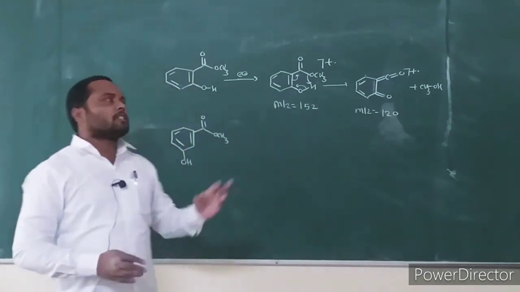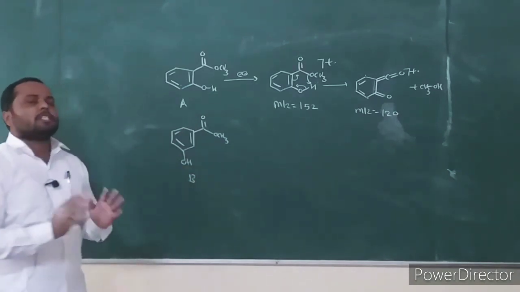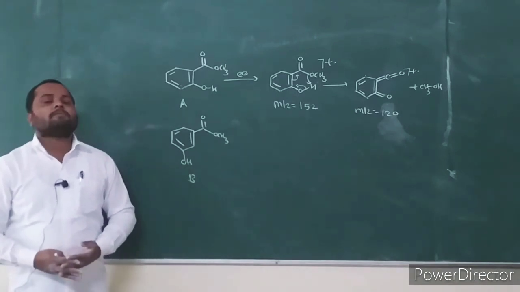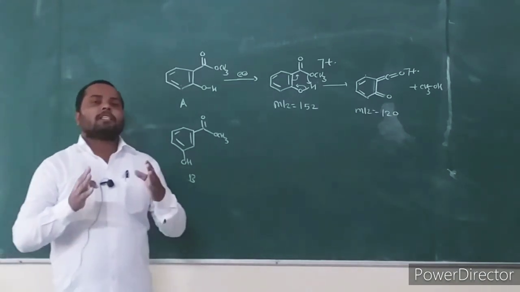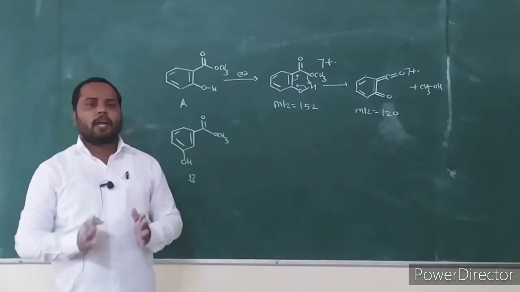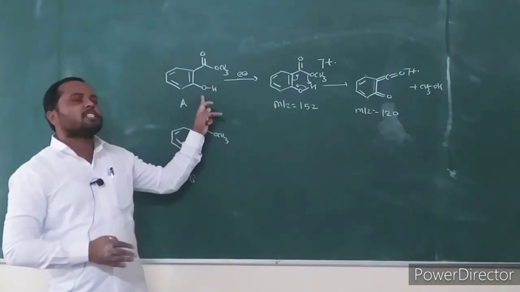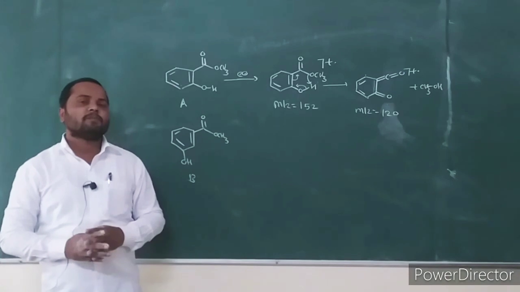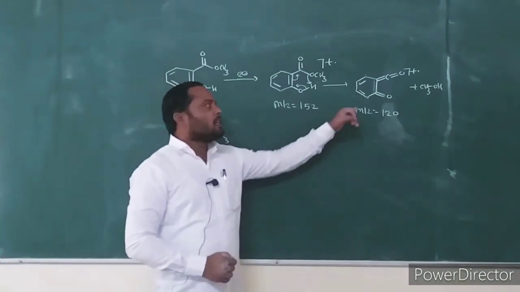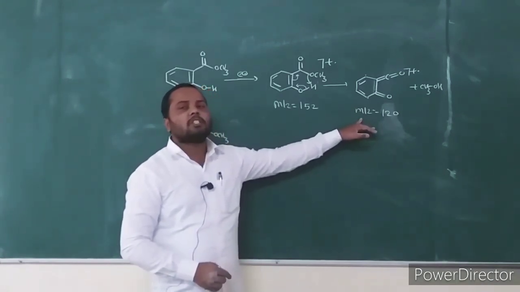Consider it is compound A and compound B. How will you distinguish these two compounds with the help of mass spectra? We can distinguish these two compounds by the ortho effect fragmentation. In compound A, with respect to the ester functional group, there is an ortho hydroxy group present. Then it undergoes ortho effect fragmentation to give the ortho effect fragment ion at mass to charge ratio 120.